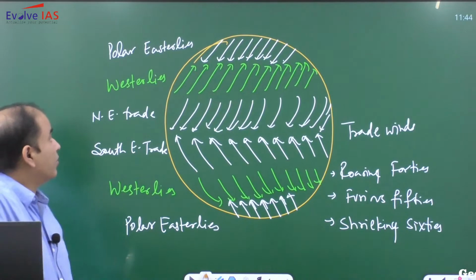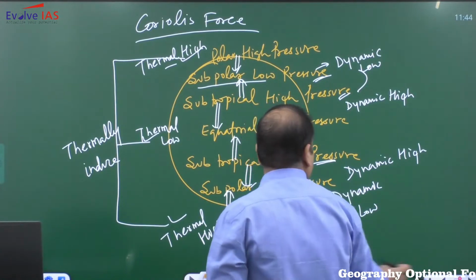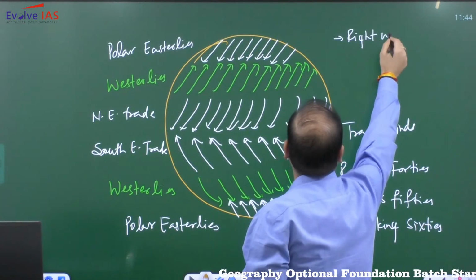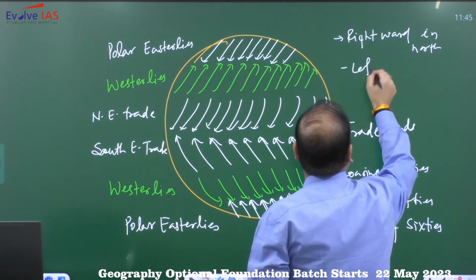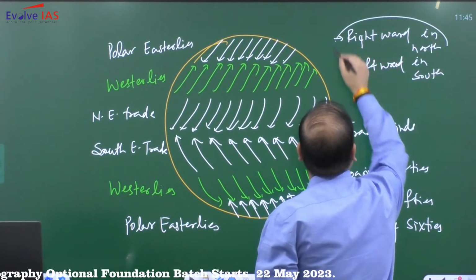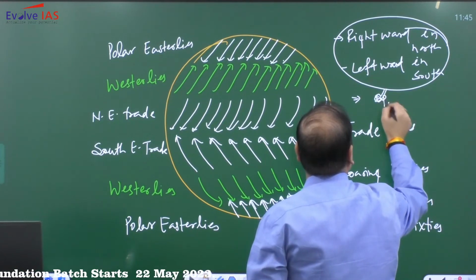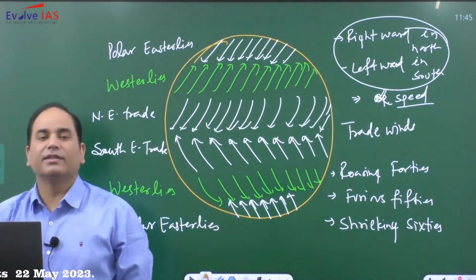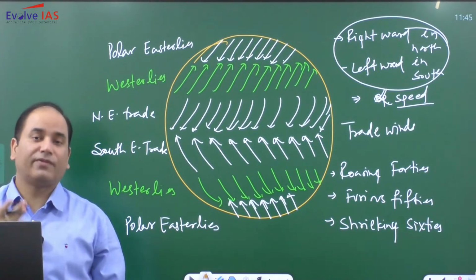One of the characteristics I already have explained to you about the Coriolis, that is winds get deflected rightward in northern hemisphere, and leftward in south. The other characteristic of Coriolis is that Coriolis is directly related with the speed. So higher the speed, higher will be the Coriolis effect. Stronger the wind, stronger will be the deflection.